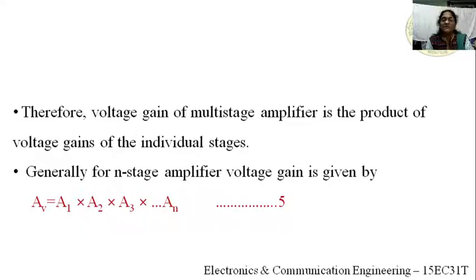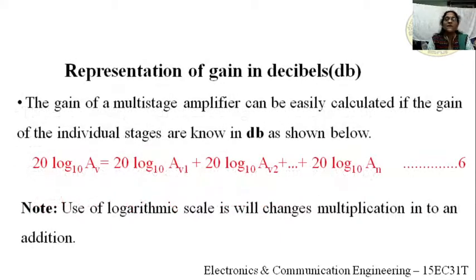This gain derivation is very important. So please note the overall voltage gain of an n-stage multi-stage amplifier is AV equals A1 into A2 into A3 up to the nth stage, right? Equation 5 gives the overall voltage gain. So here in equation 5, what happens? The product of the gains, right?